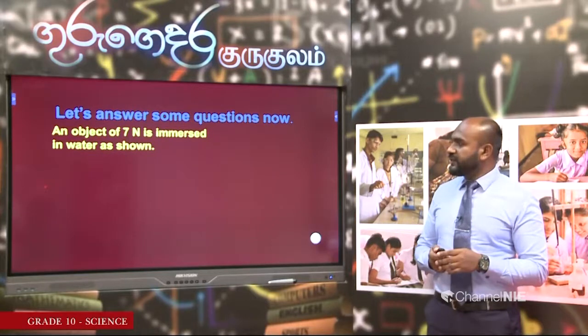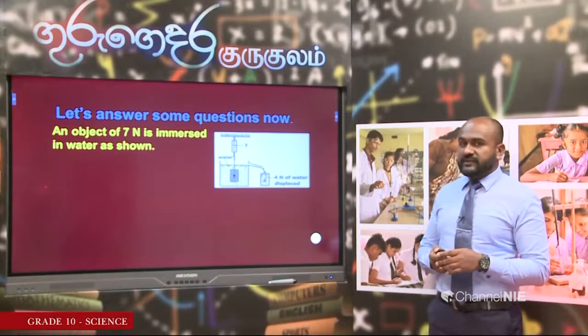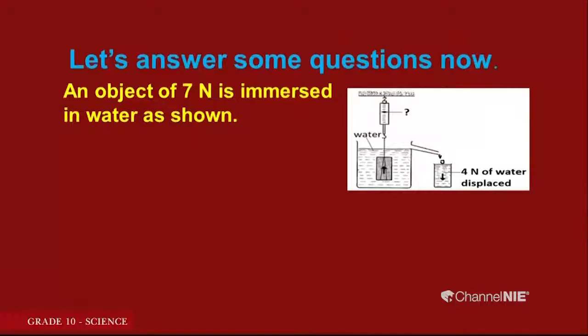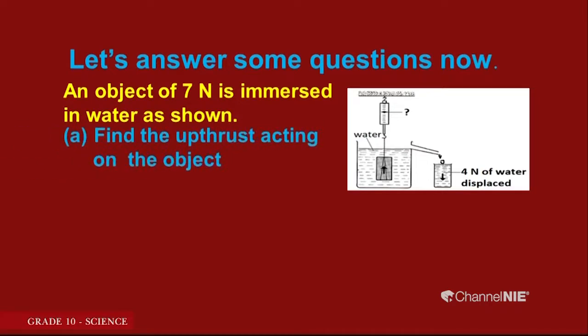An object of 7 Newton is immersed in water as shown. You can see that this object is 7 Newton and it is immersed in water in a displacement can. You can see in the diagram it has displaced 4 newtons of water. This gives you the idea. Find the upthrust acting on the object.